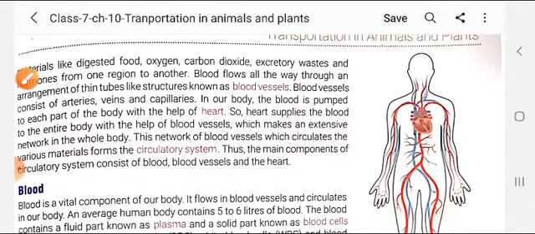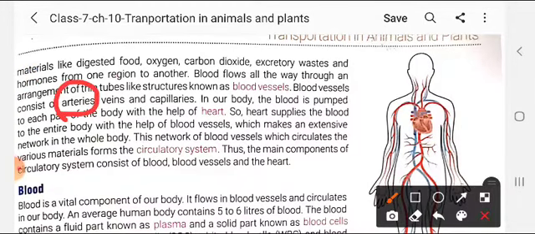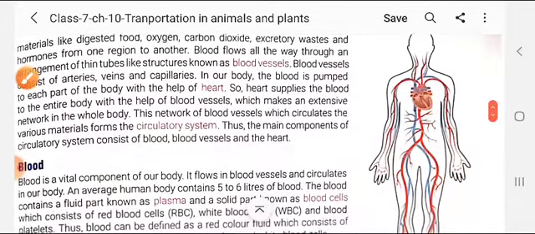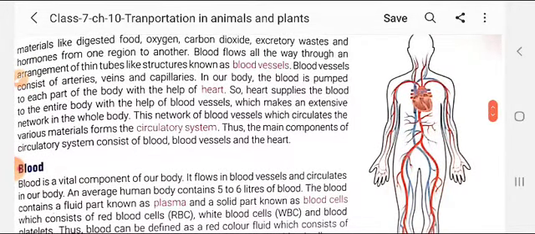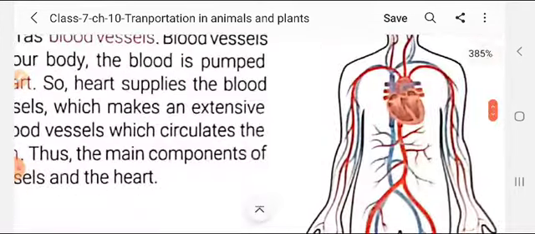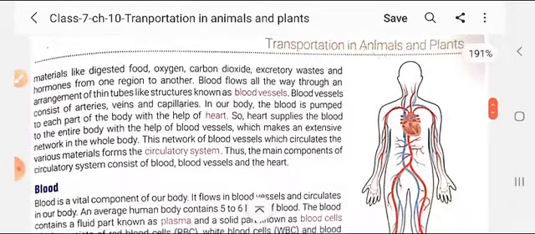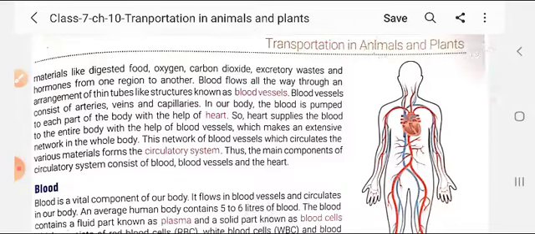Blood vessels consist of arteries, veins and capillaries. These are the three types of vessels. In our body, the blood is pumped to each part of the body with the help of the heart. The heart is present in our chest region, tilted a little toward the left side, and is the shape of our closed fist. This heart pumps the blood, whether it is oxygenated or deoxygenated blood. Both the bloods are pumped.